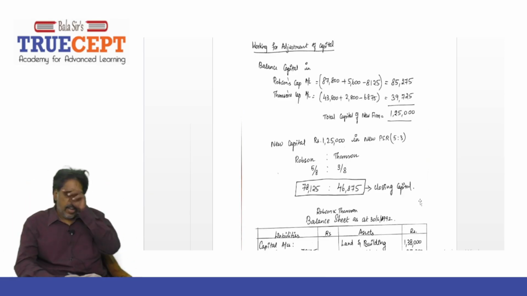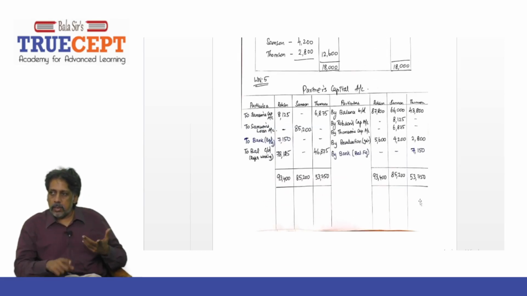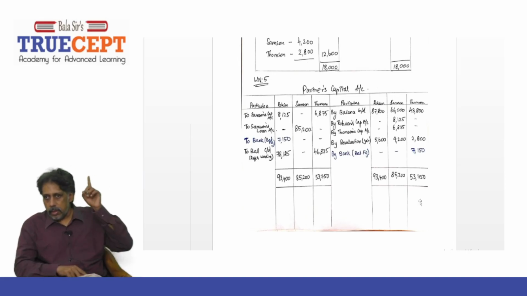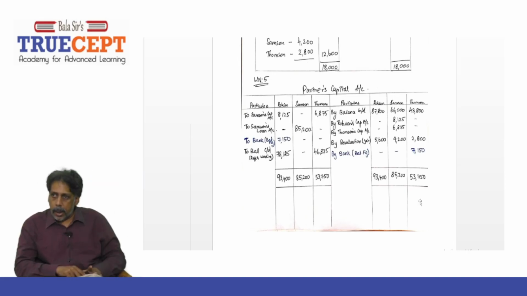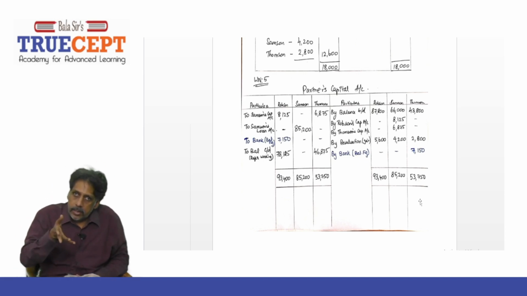Now just go back and revisit the partner's capital account, guys. In the partner's capital account on the debit side, 'to balance carried down', the closing capital should not be the actual amount. It should be the amounts you got in the ratio of 5:3. How much do you get? 78,125 and 46,875. Now when you place these numbers, the capital account does not tally.